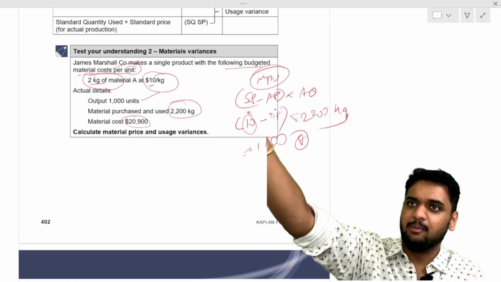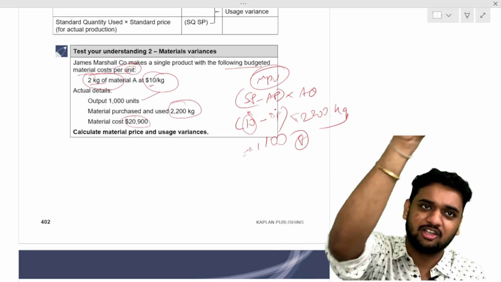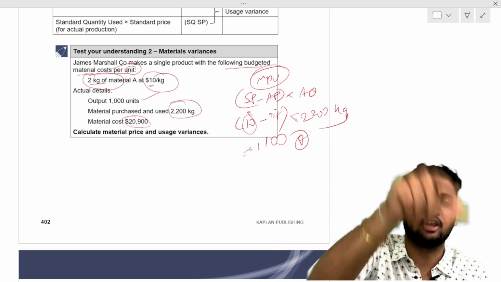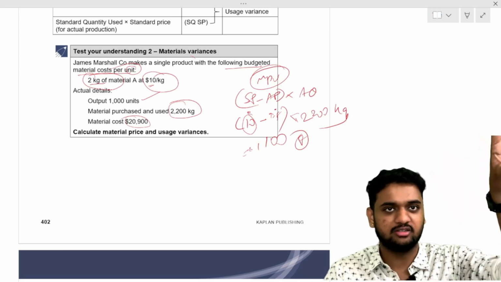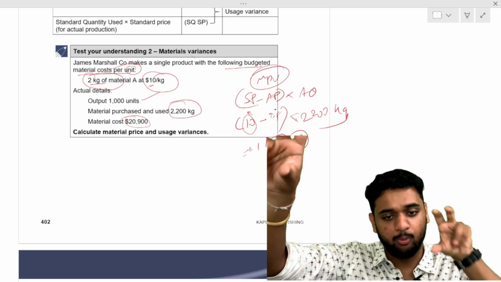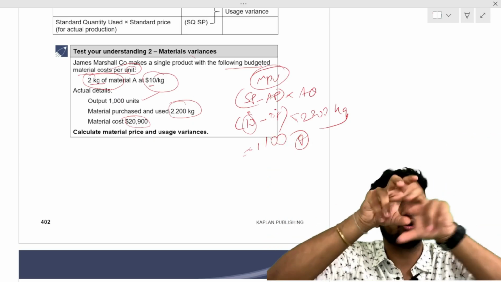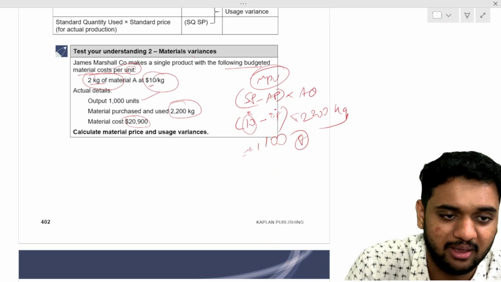When you are multiplying the actual quantity of material used, you have to take the cost of material only. Material cost per kg is 10 rupees. Understood? You can compare kg cost into kgs, you can compare output cost into output, or you can mix both and do. Understood? Now, same way, material.